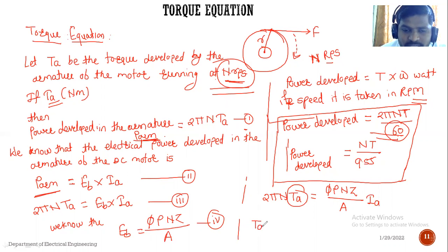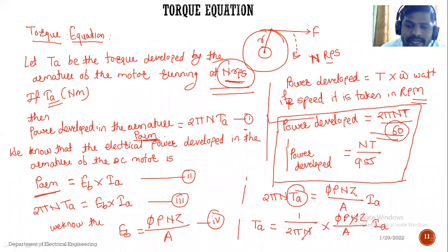That is torque Ta. Torque Ta is equal to 1/2π N into φPNZ upon A into Ia.